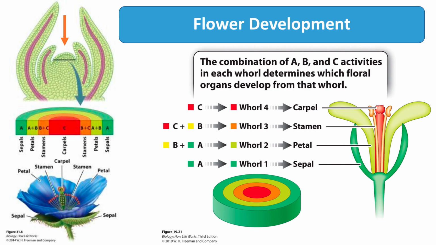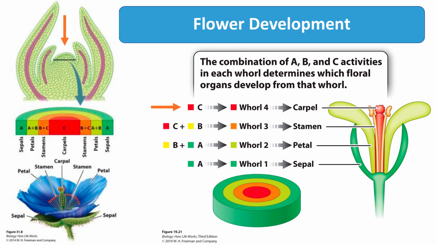There are 3 classes of such genes. They are called A, B, and C. These genes are expressed in overlapping rings around the meristem. You can see here a diagram of their expression. These genes serve as master controllers for the development of the floral whorls. The identity of each whorl is controlled by the expression of a specific combination of genes.